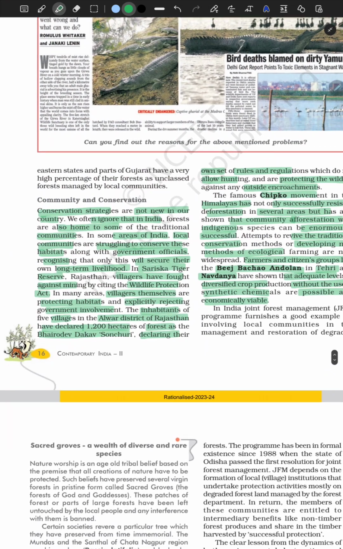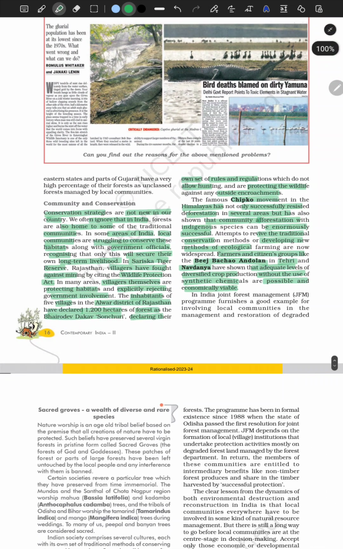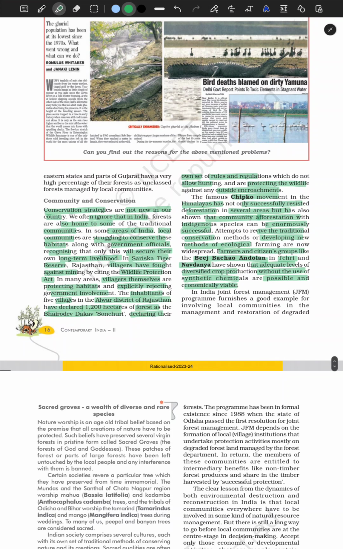And then we have communities and conservation. See, when we say conservation, communities play a very key and important role, right? Because without the help of a certain amount of people, you cannot do anything. Like for example, in history you needed a lot of people to bond together to grow a revolution. Also like this, you need the support of a community to get something done, to make a change. Okay, so we have the Chipko movement and then Beej Bachao Andolan.